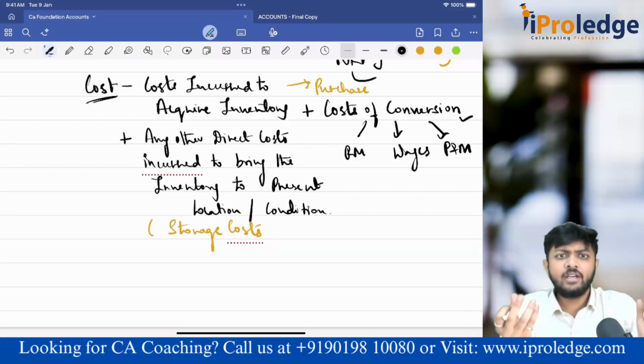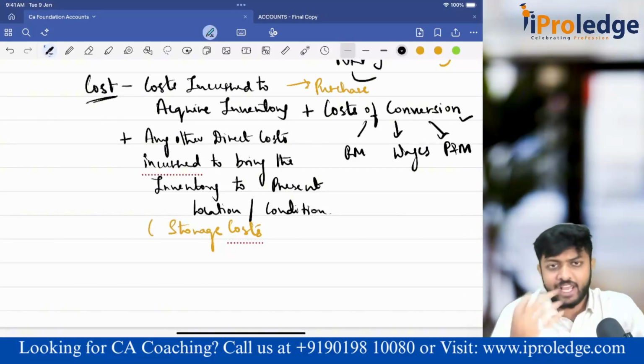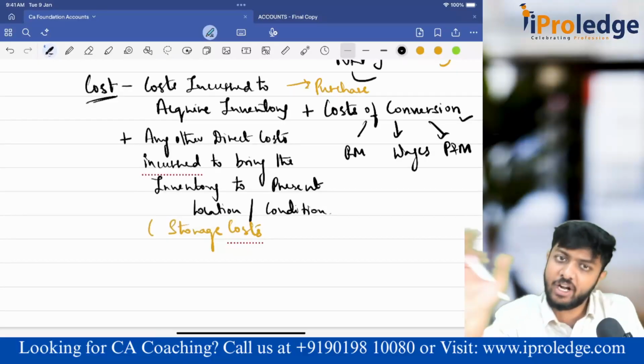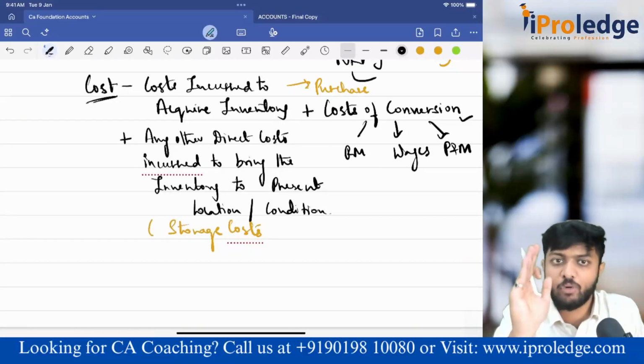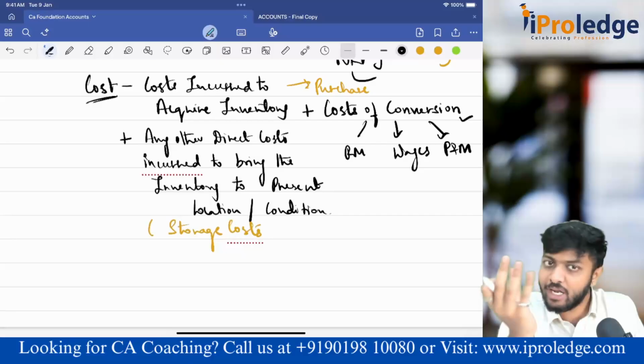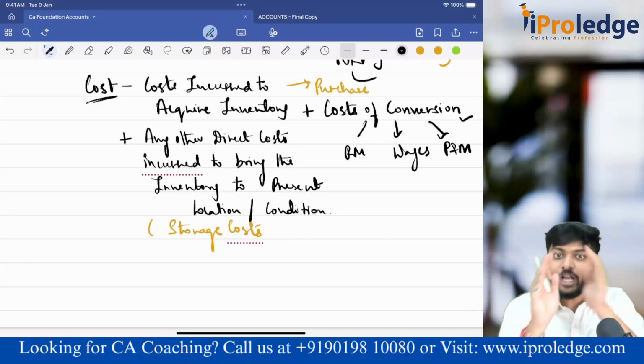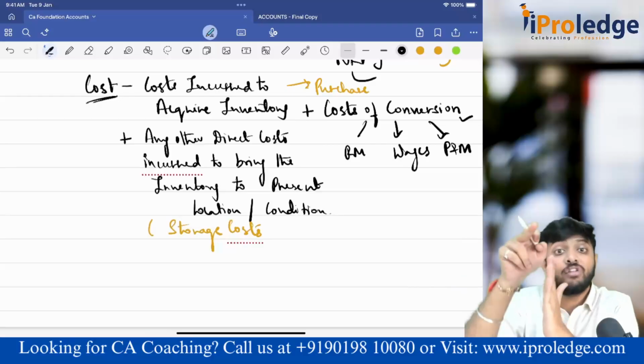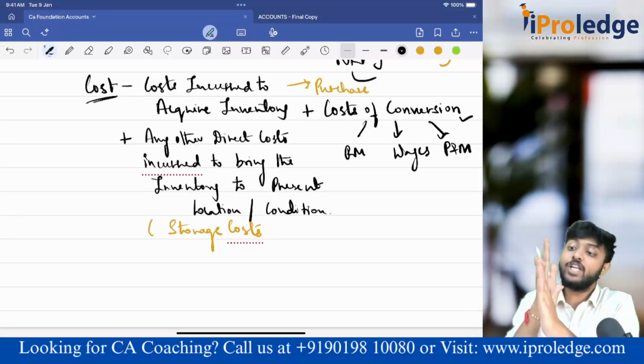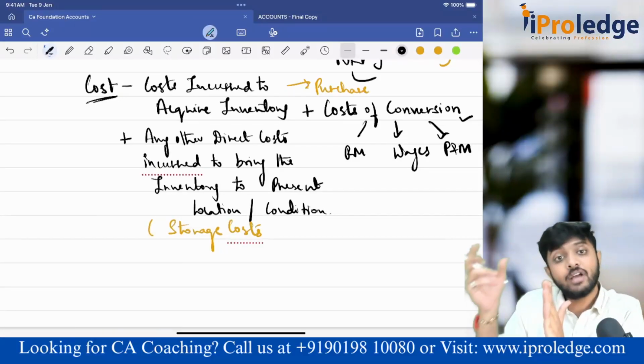Now it is already ready. I manufactured or I purchased, I have packaged it. Now it is in the format of ready to sell. Done. The point it is ready to sell, done. That is when I'll stop adding the costs. Storage cost is happening after the goods are ready to sell. Very important: the storage cost is coming after the goods are ready to sell.